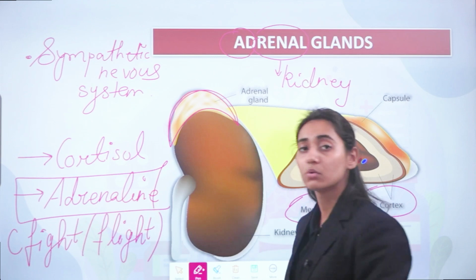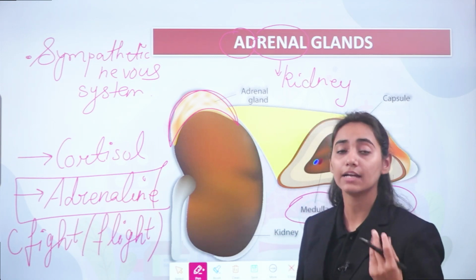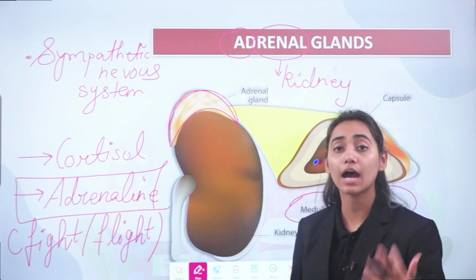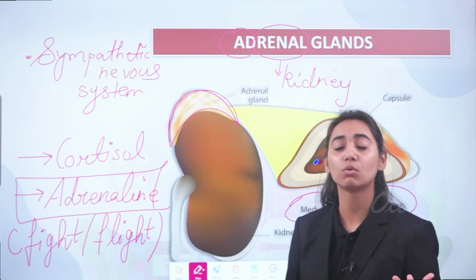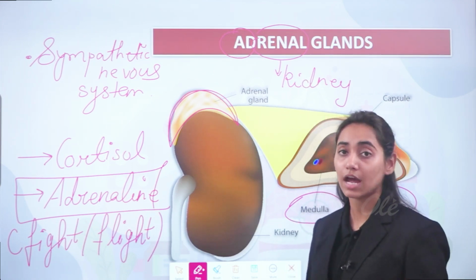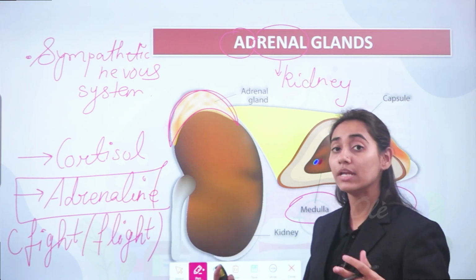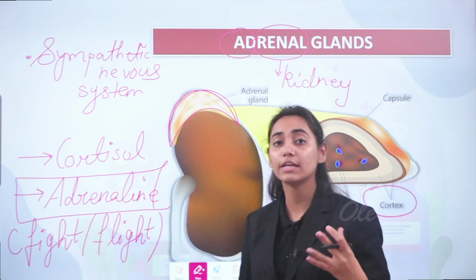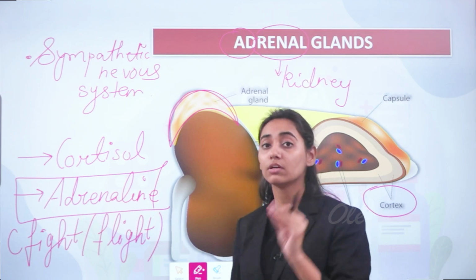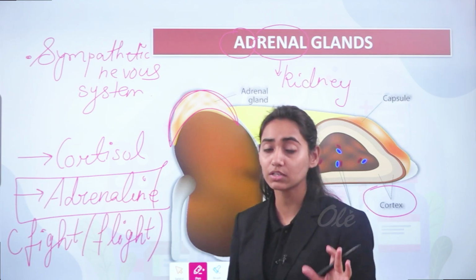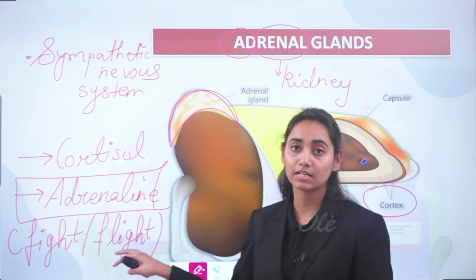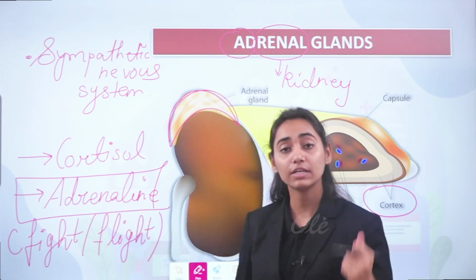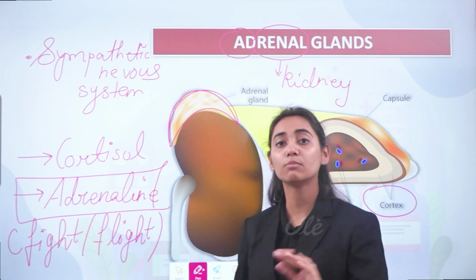So when there is more and more secretion of the adrenal glands, the pupil becomes dilated, your heart rate is increased, there is excess sweating in your body, your hand becomes cold and clammy, there is shivering in your hands. So in such a situation, when you are scared, when you are not ready to fight that particular situation, or you are ready to escape that particular situation, or whenever you have anxiety, there is more and more release of this adrenal gland.